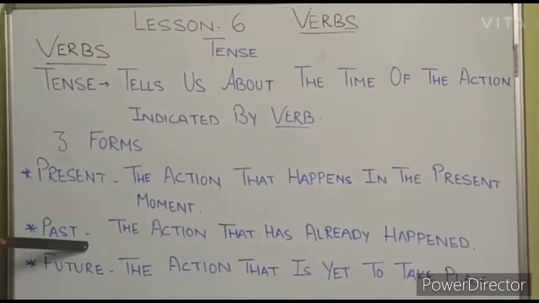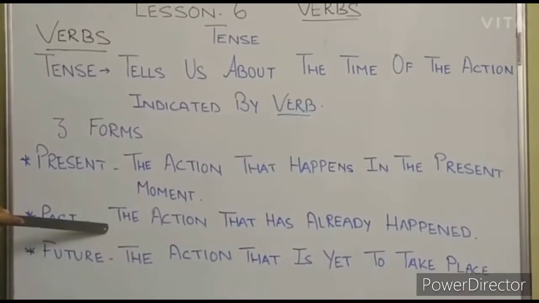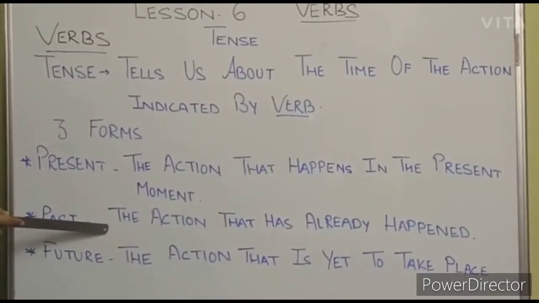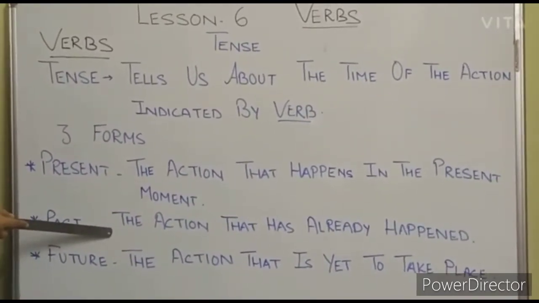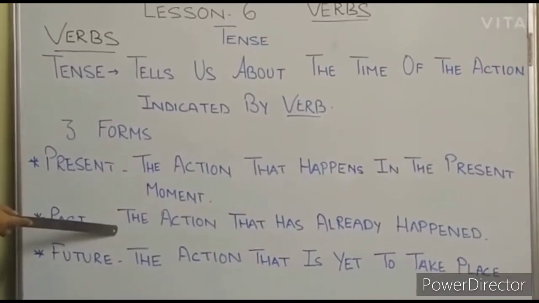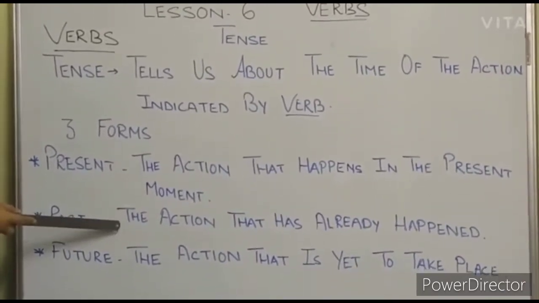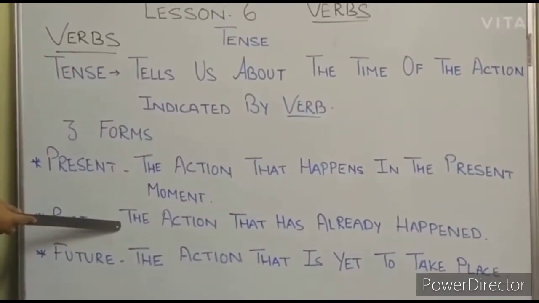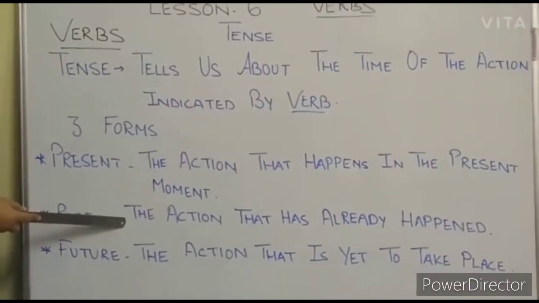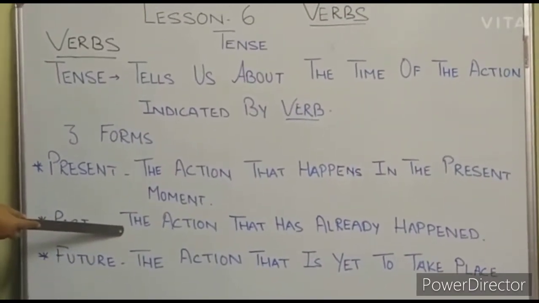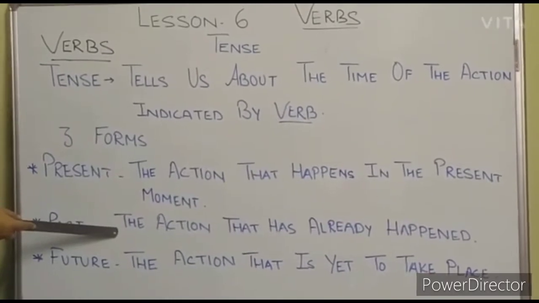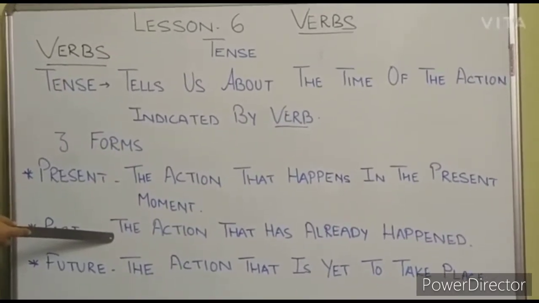Now past tense or simple past, the action that has already happened. That means the verb will tell us that the action has already happened, and that is the past tense. So the simple past, the action that has already happened, and the verbs are was, were, had.